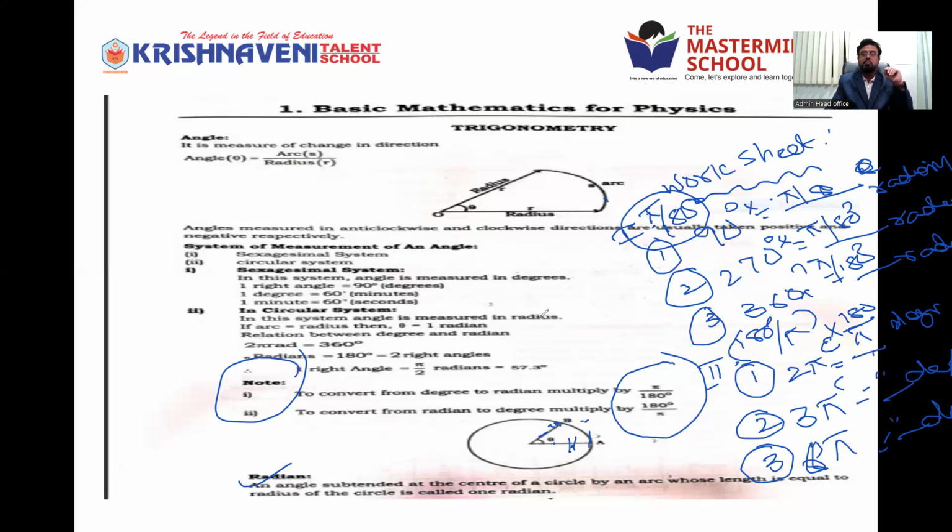You can note the radian definition also: an angle subtended at the center of a circle by an arc whose length is equal to the radius of the circle is called 1 radian. The circular system will use the radian only. Clear? Very, very easy. One single page, but a lot of information about the entire chapter.